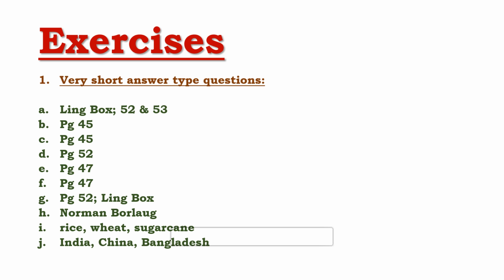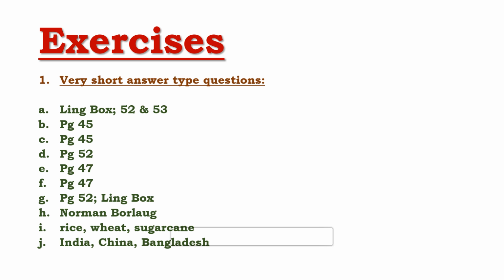Not only this, you need to write the definition also. So, in this answer only, you will write one more thing that is given on page number 52, link box. First point, agriculture is the practice of farming, including cultivation of the soil for the growth of crops and rearing of animals to provide food, wool, and other products. So, this is what you're going to write in the first answer.